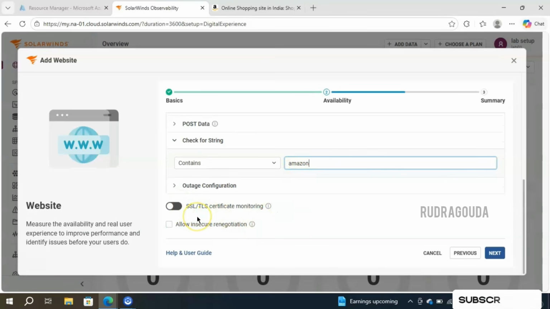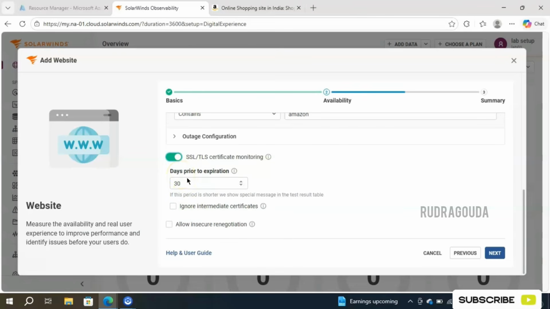Then comes the SSL and TLS certificate monitoring. If you want to include the monitoring of the certificate also for this particular website, then click on this toggle option so that whenever the certificate is about to expire, we will get an alert. See, days prior to the expiration. For example, here they have given the value as 30, and of course you can modify this as well.